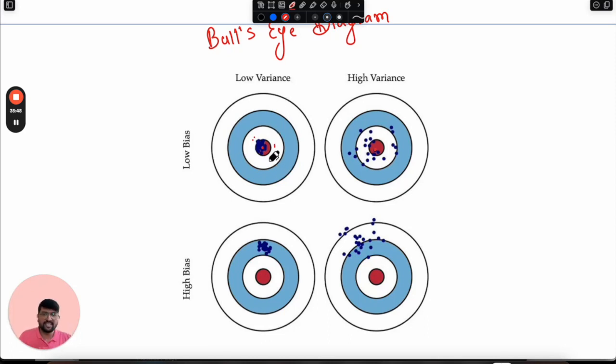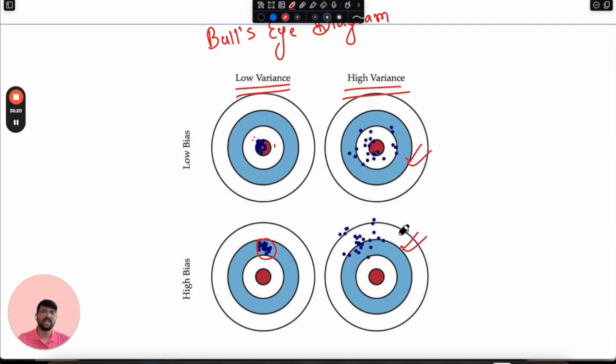Not scattered here and there. It is very much defined in a confined boundary. So that's why we are saying that this scenario is a low variance scenario, and this scenario is a high variance scenario. Similar to that, our predictions here are not scattered too much. It is confined in this boundary. If we try to put a boundary around this, our predictions are not too scattered, but here our predictions are very much scattered.